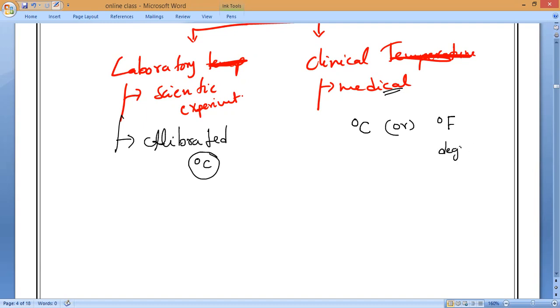What is this one? Degree Fahrenheit. Understanding? Fahrenheit, F-A-H-R-E-N-H-E-I-T. So here, which scale will we use? Fahrenheit scale. Is it okay, everyone? Yes, please respond. That is what everyone should remember. So degree Fahrenheit, F-A-H-R-E-N-H-E-I-T, the Fahrenheit scale of temperatures.